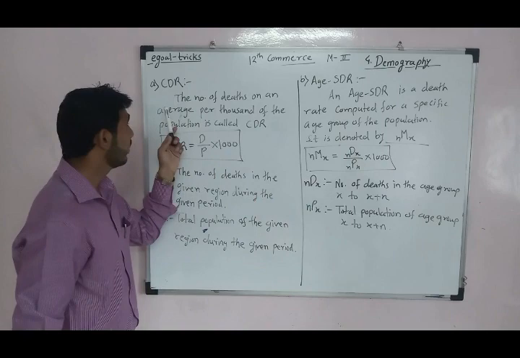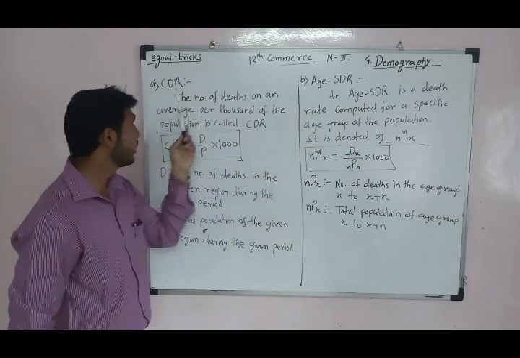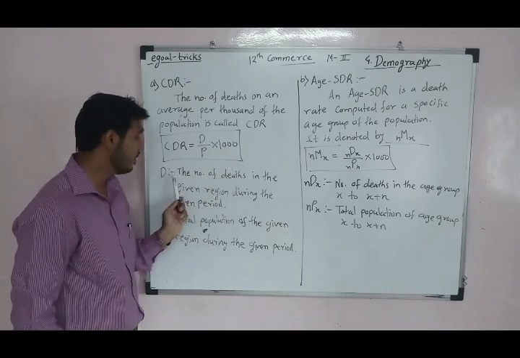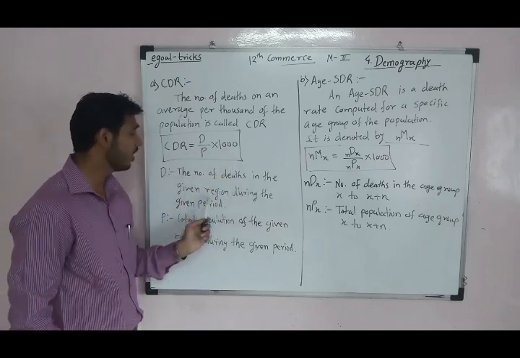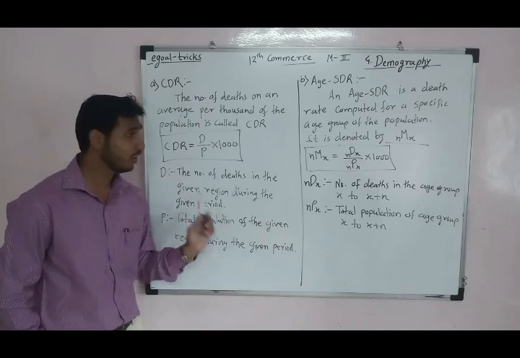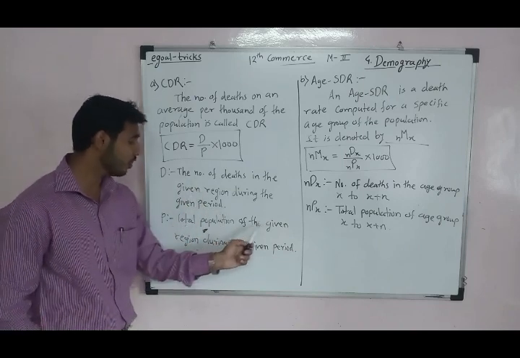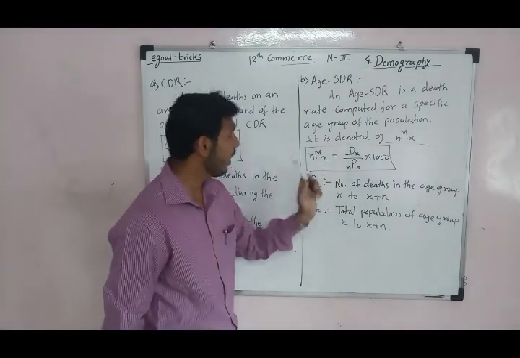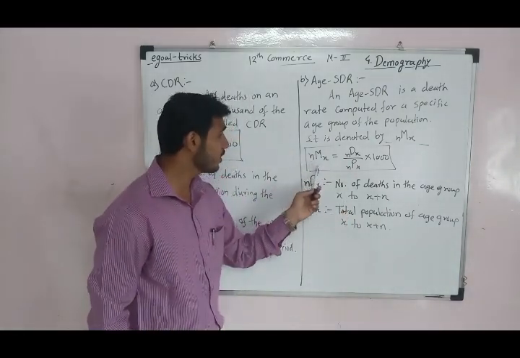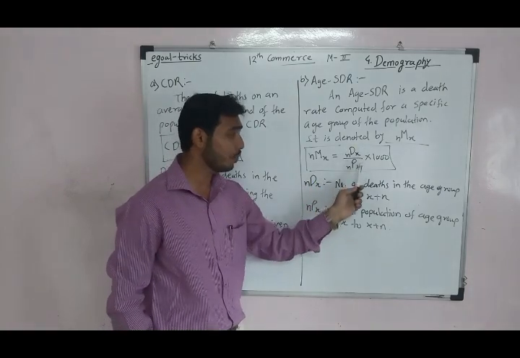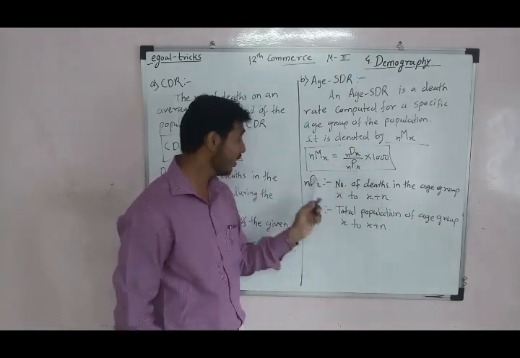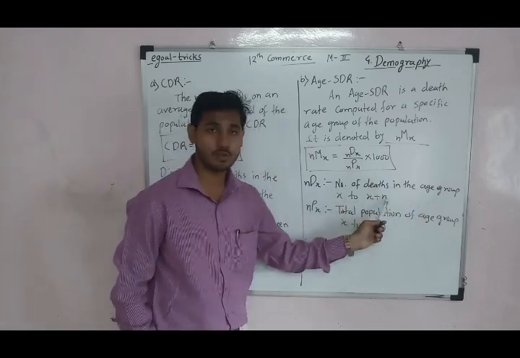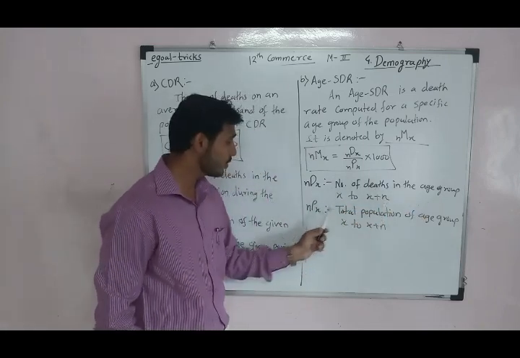So here, CDR is equal to D upon P into 1,000, where D is the number of deaths in a given region during the given period, and P is the total population of the given region during the given period. Similarly, in Age-SDR, nMx is equal to nDx upon nPx into 1,000, where nDx is the number of deaths in an age group x to x plus n, and nPx is the total population.